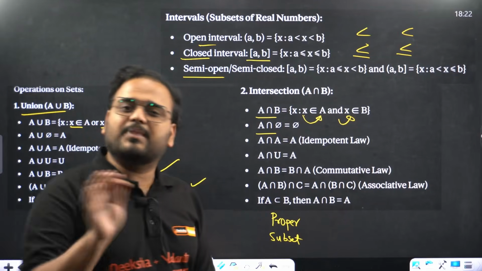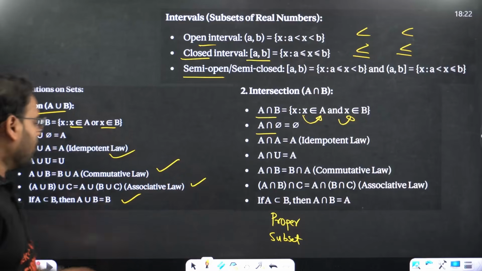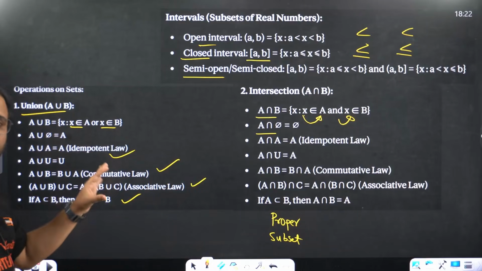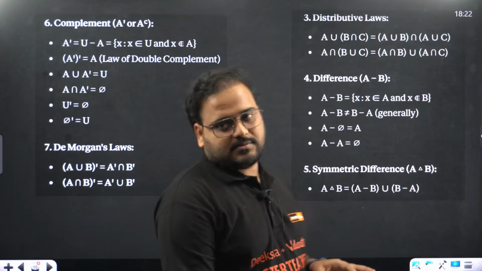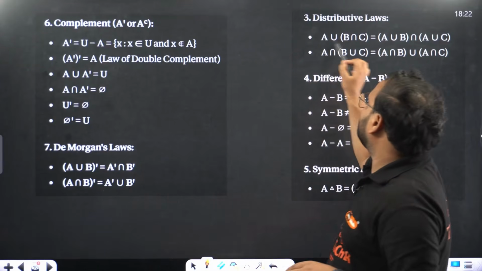If you want, you can write a simple example of 1, 2, 3 and check and verify all of them. But if you know it already, please revise and remember them. Moving on. Distributive laws. Distributing union over intersection.